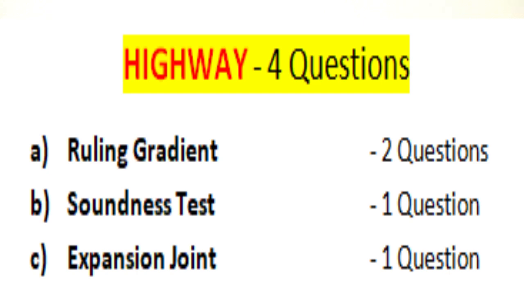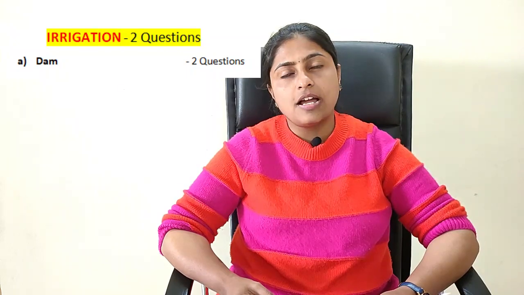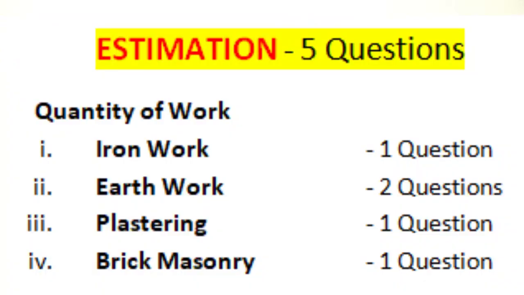Okay, and from irrigation engineering 2 questions appeared, both from the topic dam. And 5 questions appeared from estimation and all of them were on the quantity of work calculation, like quantity of the iron work, earth work, plastering, brick masonry.